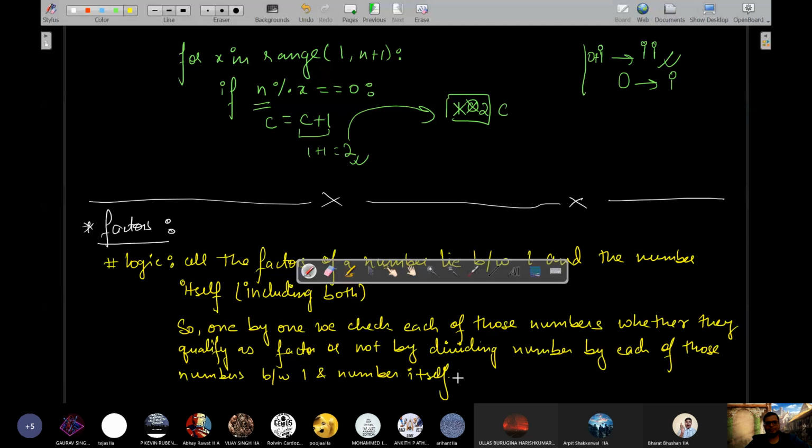ठीक है. उसमें फिर क्या करेंगे नेक्स्ट पेज में? इसका प्रोग्राम क्या था? सो लेट्स से our number is 20. What will be the factors of 20? So we will generate all the numbers from 1 to that number, that is 20 itself. So we will create a loop for I in range 1 to 20 तक number generate करना है, list of numbers.